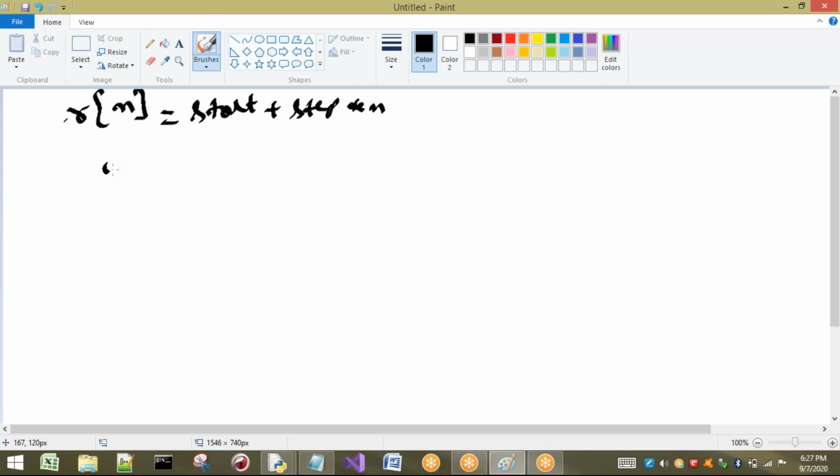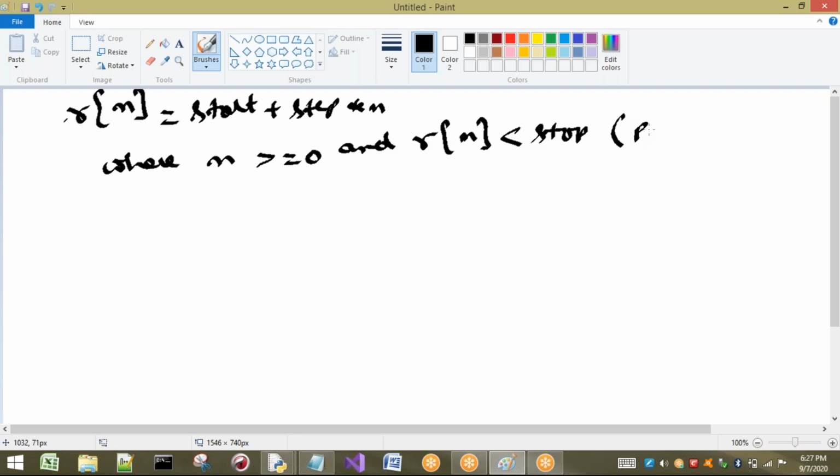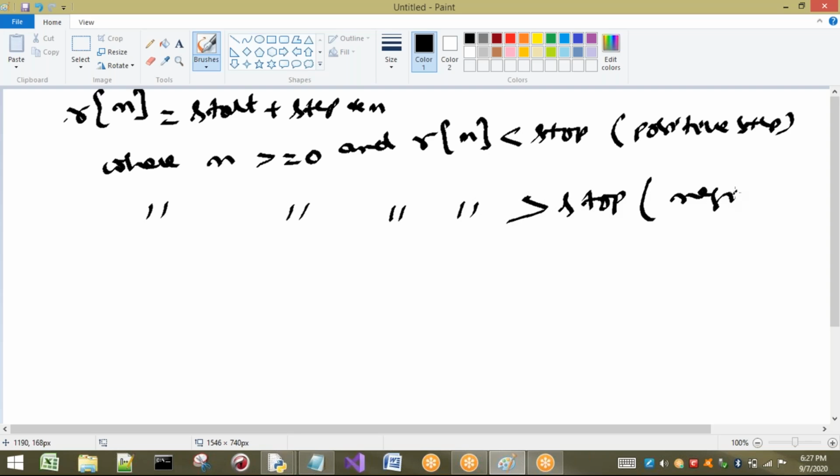Now here the n value can be greater than or equal to 0, and if r of n is less than stop, first thing, then it is a positive step. You have to understand this one. If n is greater than or equal to 0 and r of n is greater than stop, we are going for a negative step.